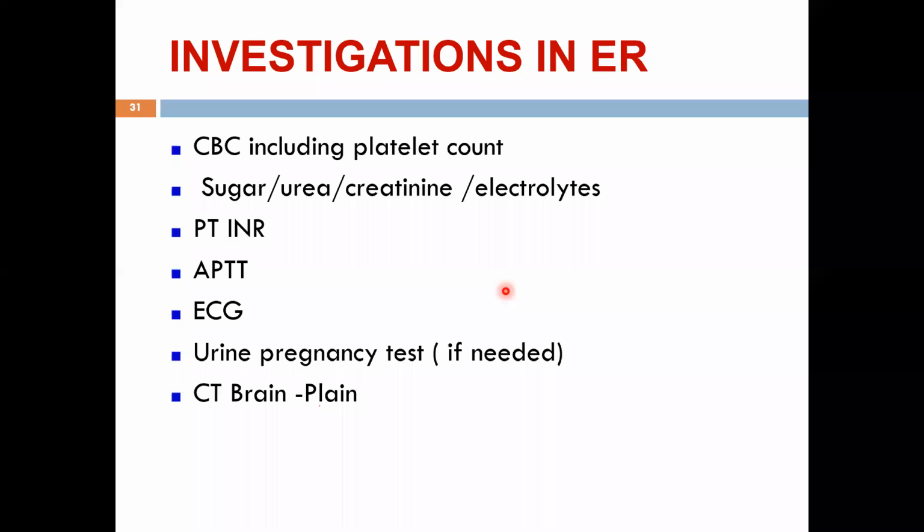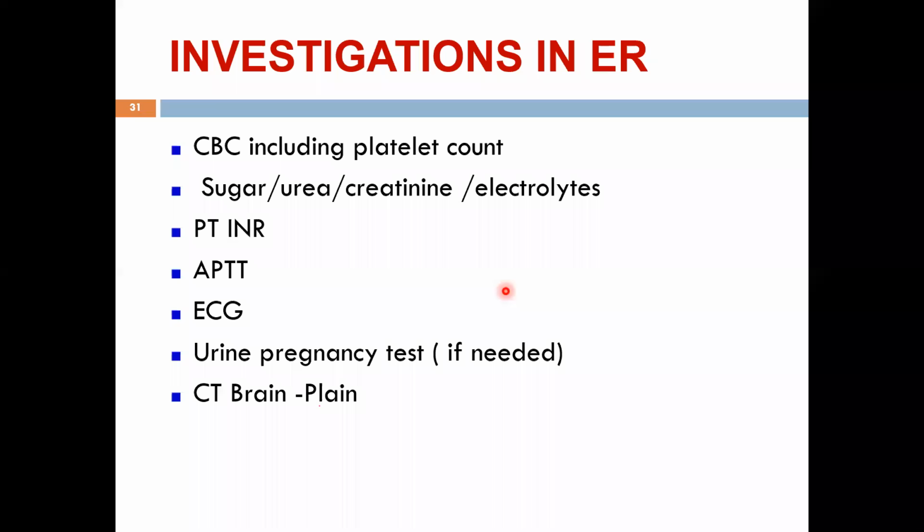So what do you do? Investigations, what do you send? The complete blood count, including a platelet count. Because a platelet count less than 1 lakh can produce bleeding tendencies, so you correct it and then only you can thrombolize. That may or may not occur in the next 4 to 5 hours. See, the thrombolysis time maximum is 4.5 hours for intravenous thrombolysis.